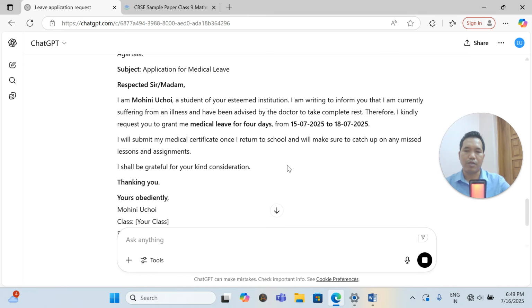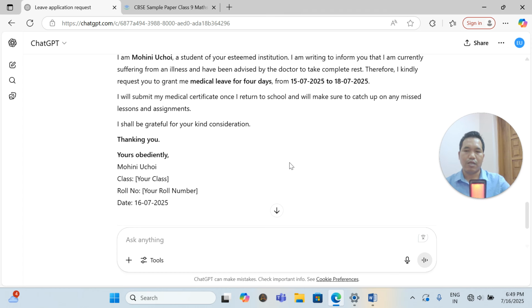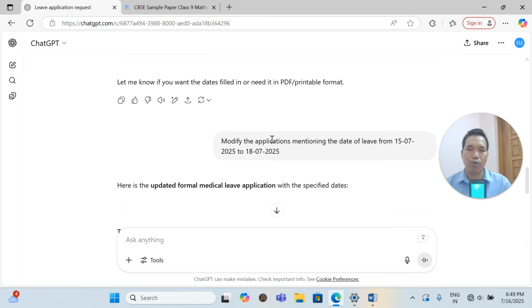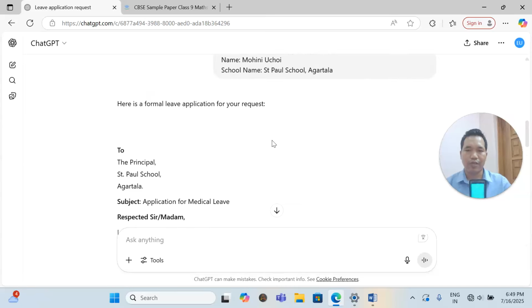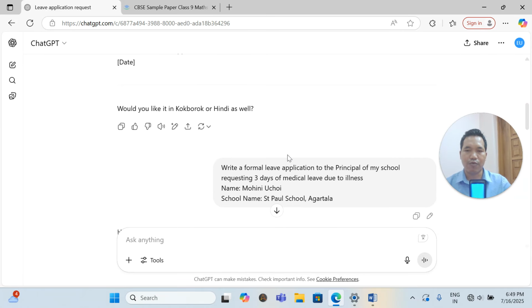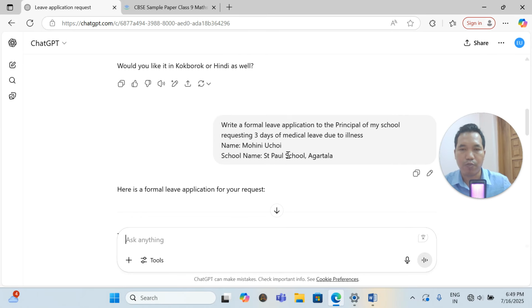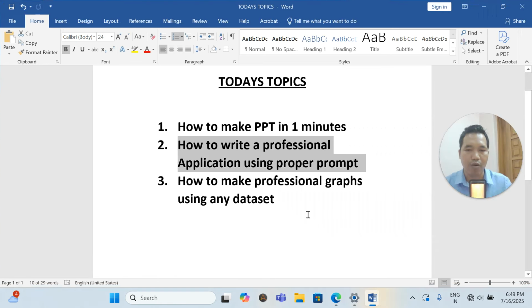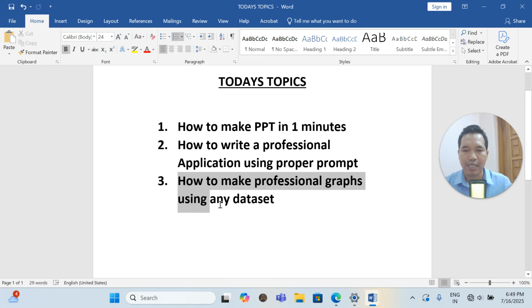See, it is properly mentioned now. Right? So in this way, you can write a professional application, no matter what. So you must follow this proper prompt, which is very, very important, which I have already shown previously. That should be a proper prompt. Okay, so thank you once again. Let us go with the third one now: making a professional graph using any data set.